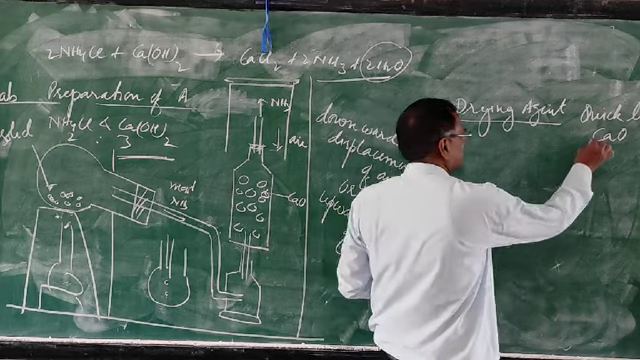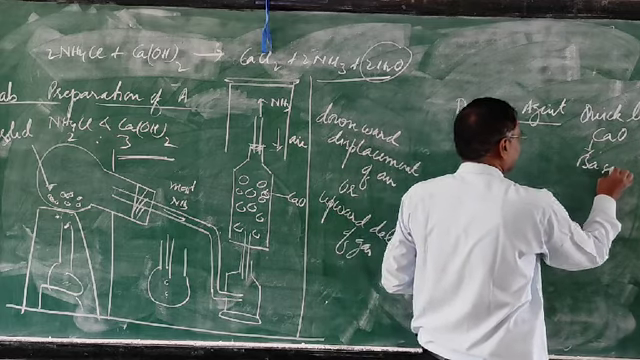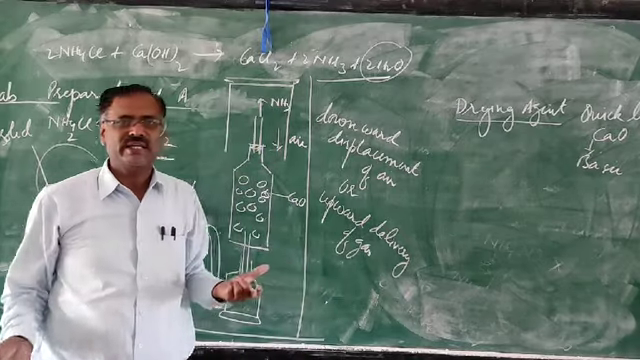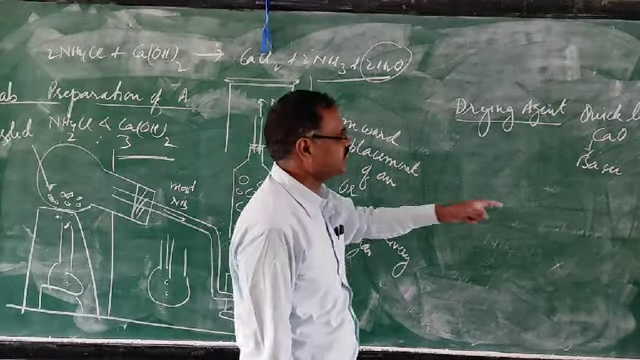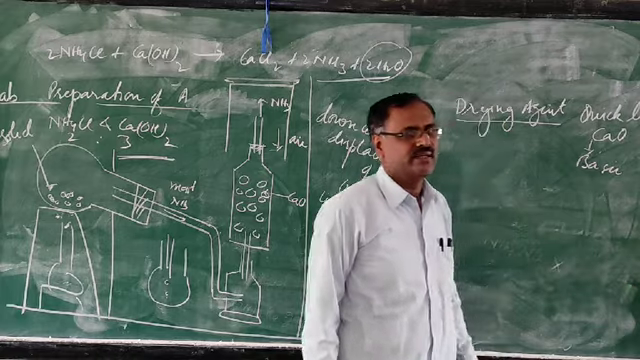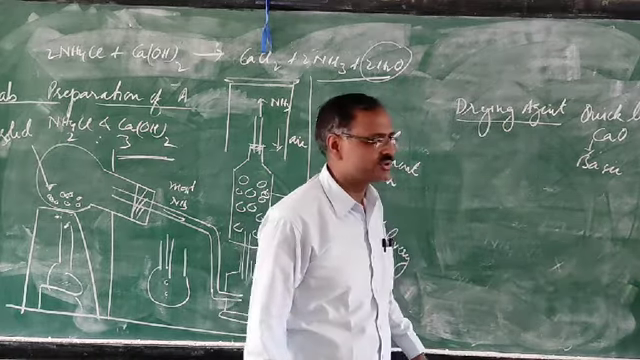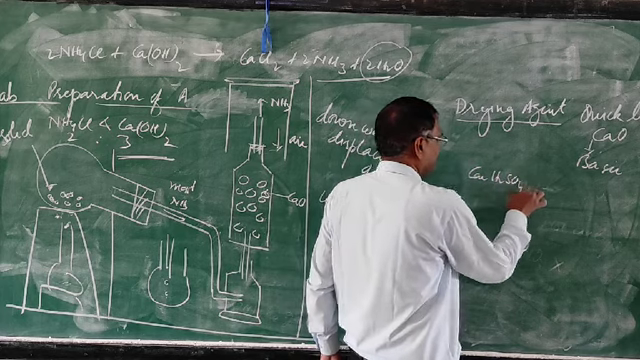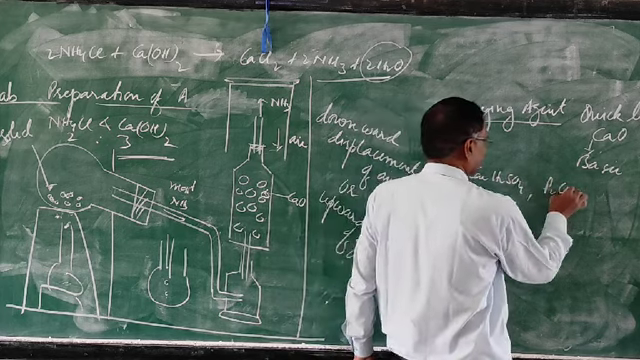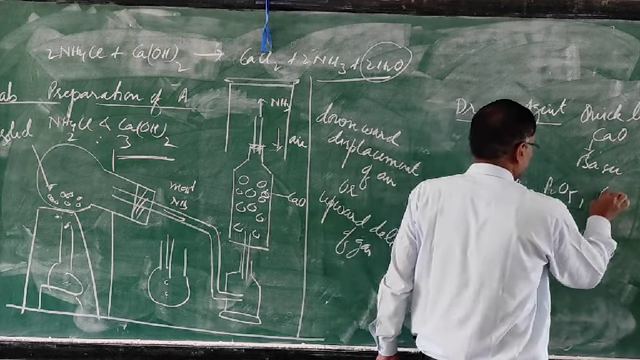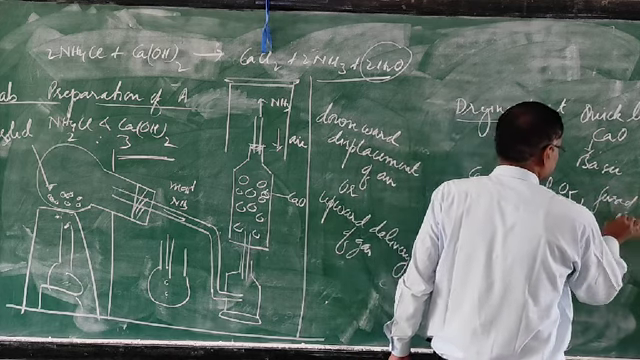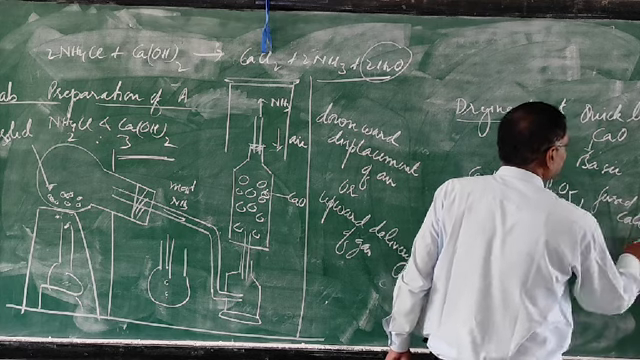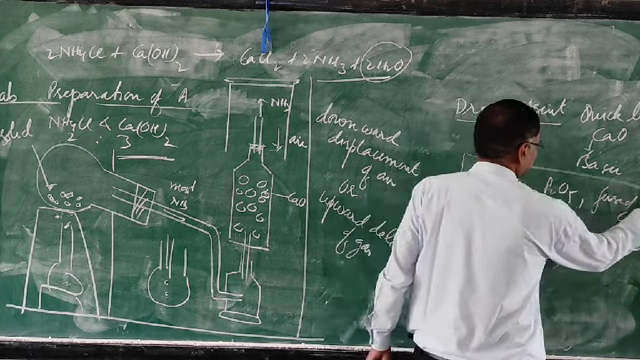Why is it used? Because it is basic in nature, and ammonia is also basic in nature. So ammonia does not react with quicklime. That's why calcium oxide is used. Concentrated H2SO4, phosphorus pentoxide, and fused calcium chloride are not used as drying agents.